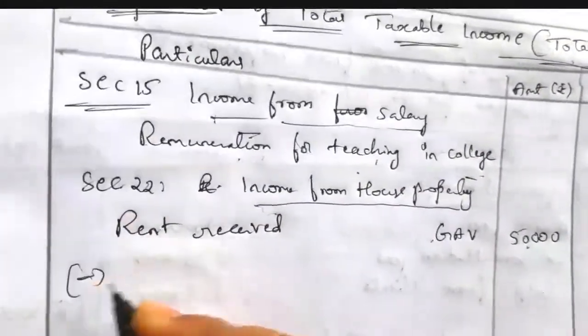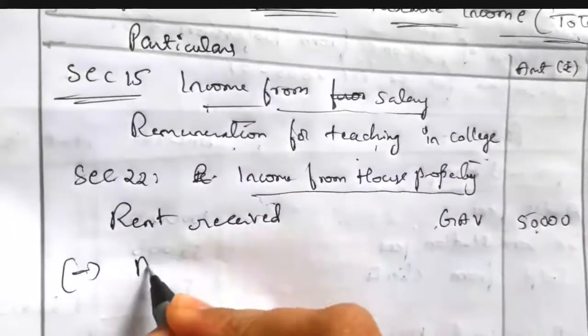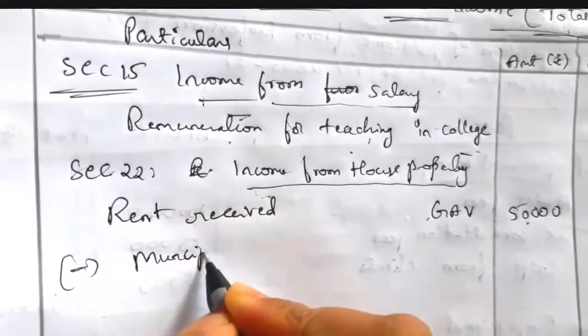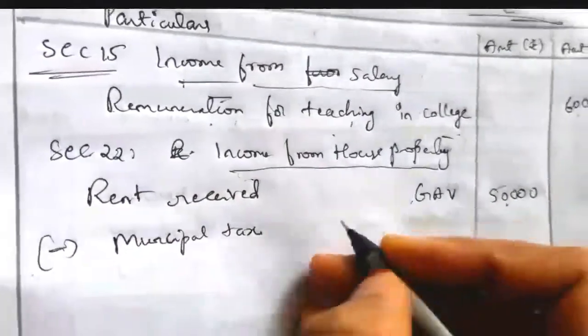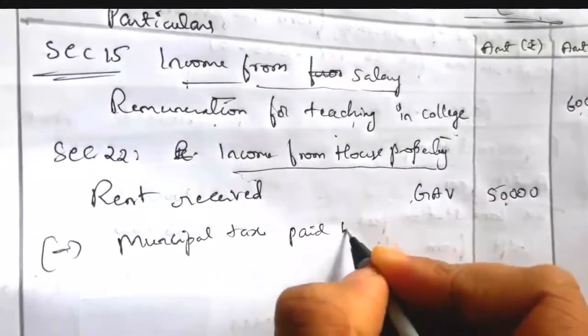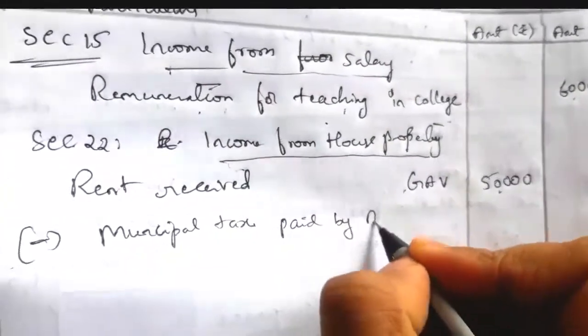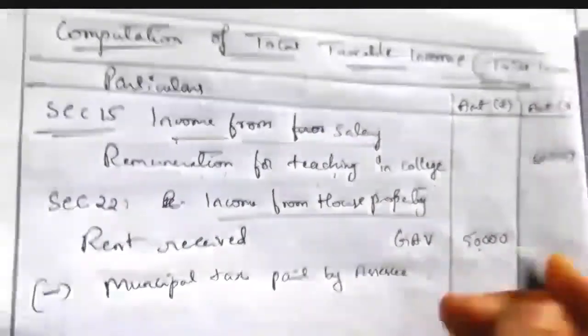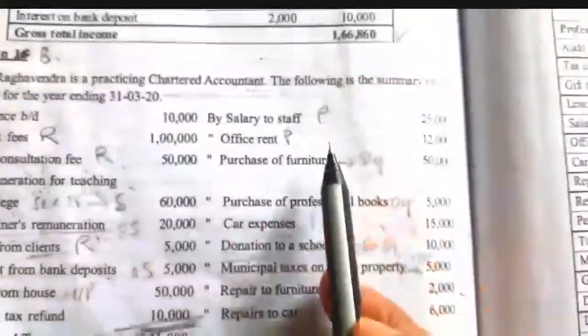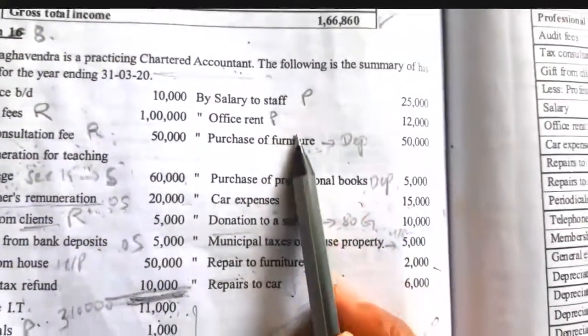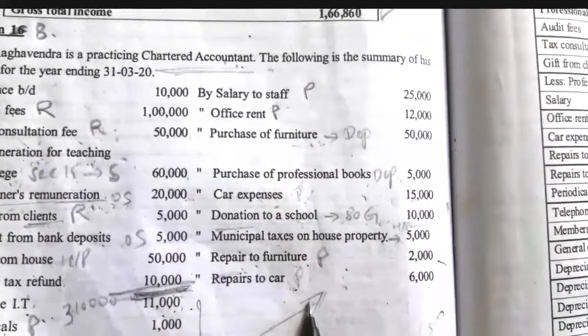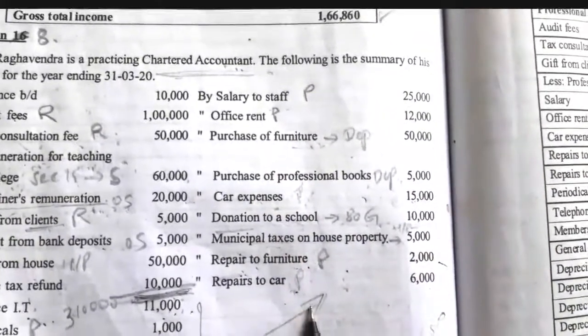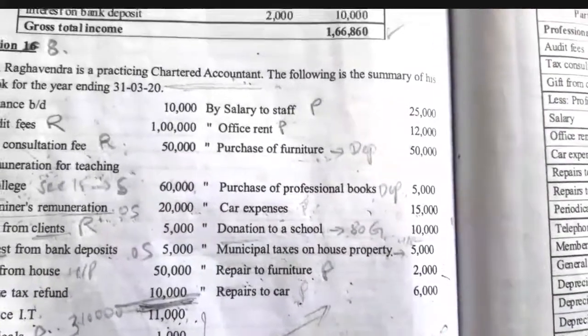If that assessee, the chartered accountant, the taxpayer whose income we are calculating, pays any municipal taxes for the house property, he has made payments. Under the payment side we have to check whether he has paid any municipal taxes for the house property.